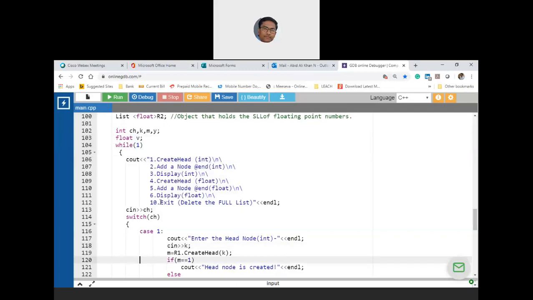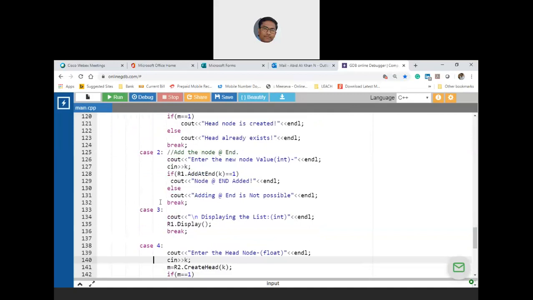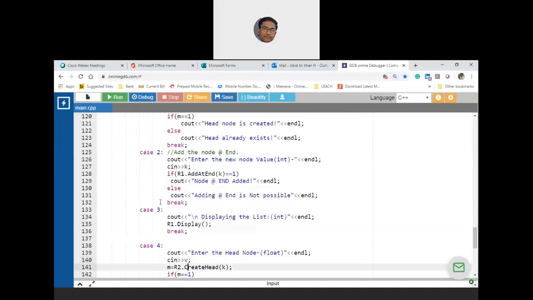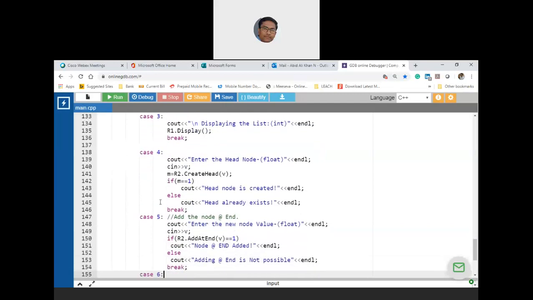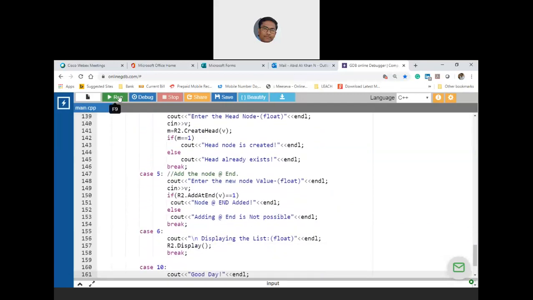Right. So in case 4, when you are creating a new node, how can you accept an integer? Because there is a mismatch there. So it has to be V. Then you pass V. M can be integer because you are returning an integer only. Then create a new node value at the end. This is also again V. Now take that variable V and then attach it to the end. Okay, then here it is fine. So let us now compile. Have you understood the problem?